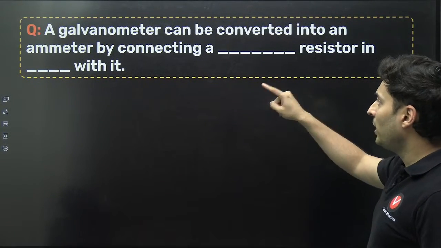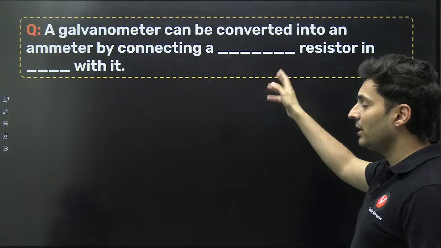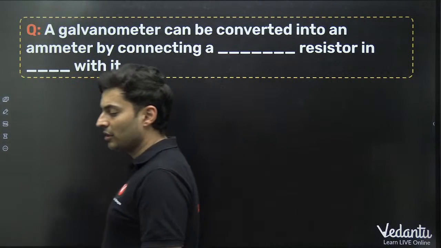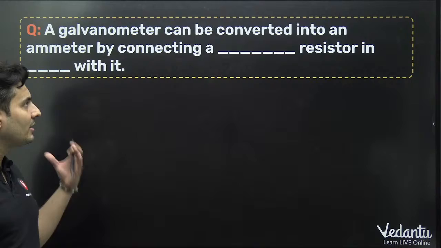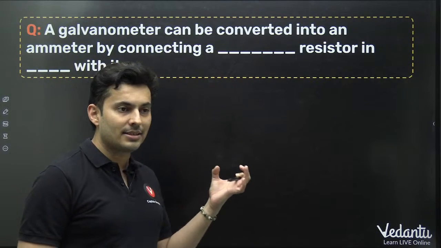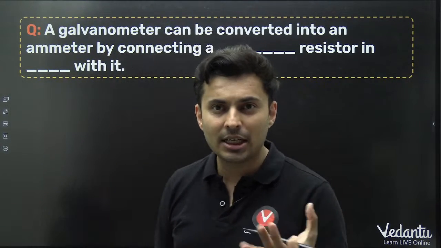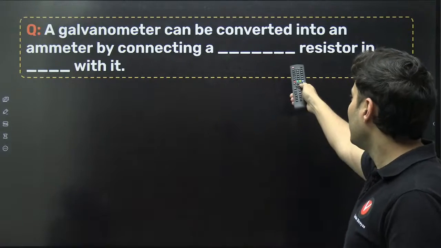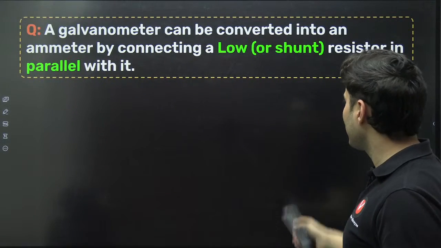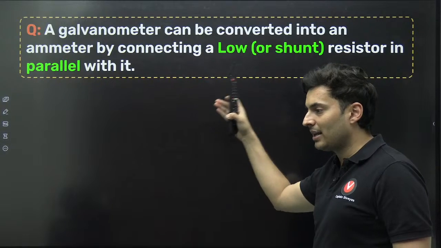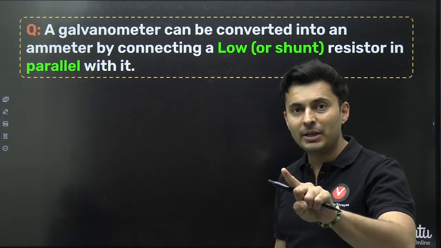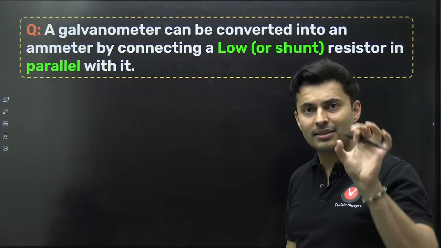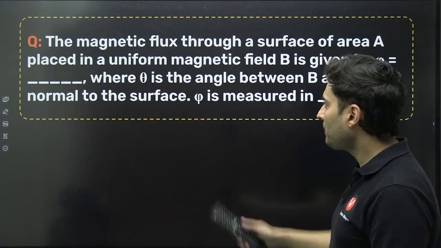A galvanometer can be converted into an ammeter by connecting a dash resistor in dash with it. Which kind of resistor do you use and in what? Yes, obviously you will use a parallel resistance. It's called a shunt. It's a low resistance value. It's low resistance and you use it in parallel. Very good, many of you got it. Excellent. For a voltmeter, you use a high resistance in series with it.